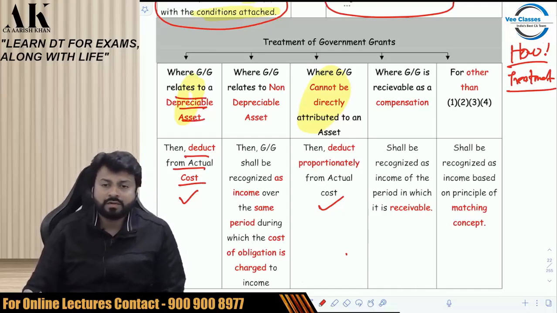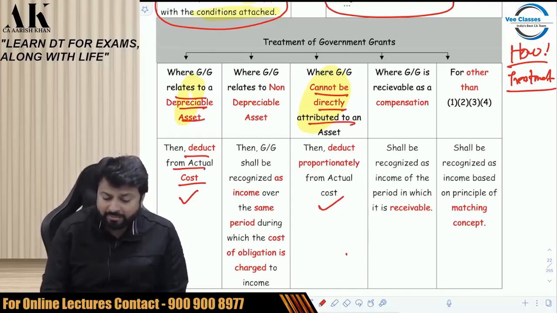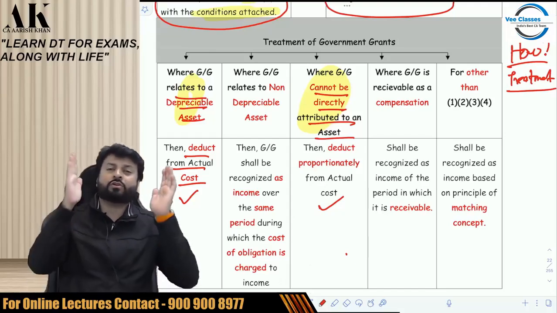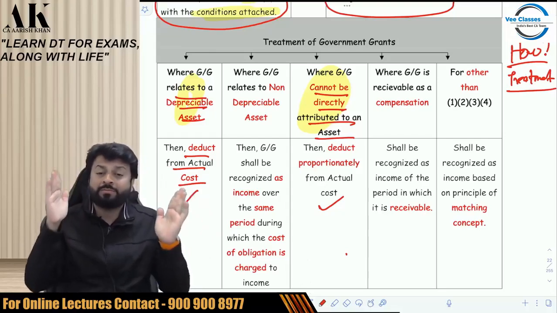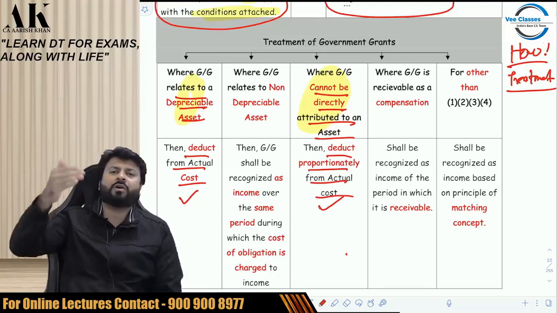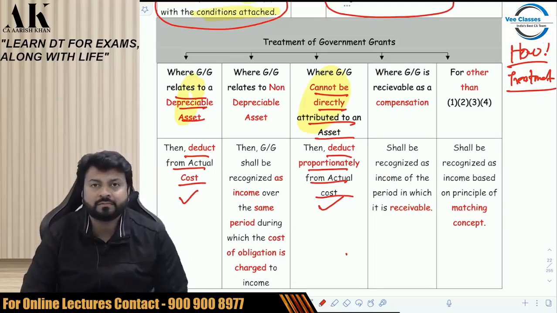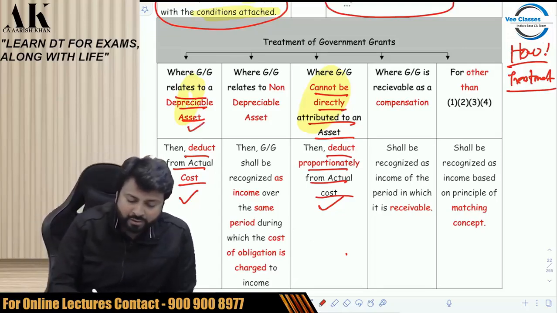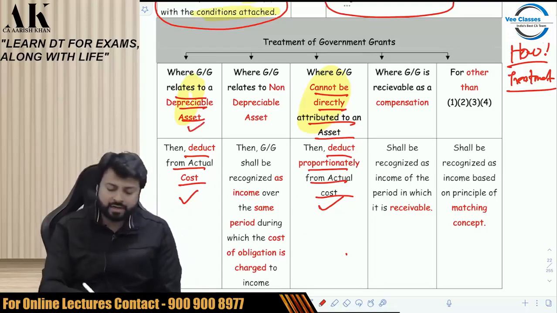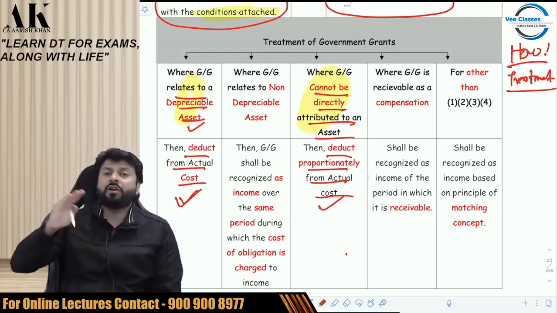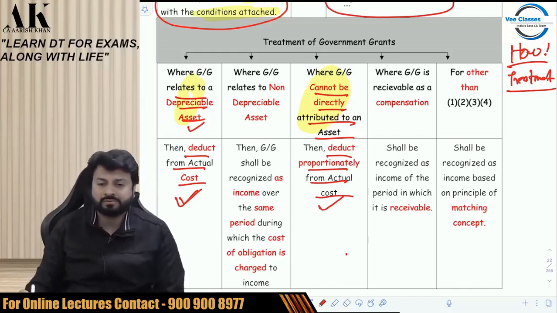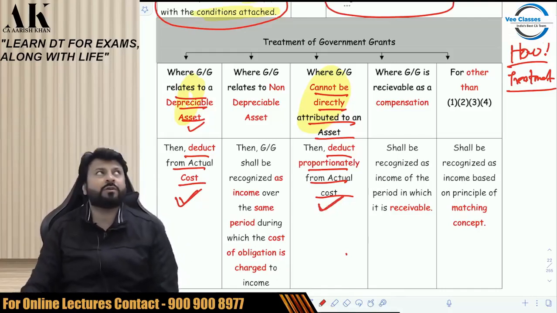Actual cost, where a government grant cannot be directly attributed to a single asset. If a grant is not for one asset but for a group of assets, then deduct it proportionately from the actual cost. You have to deduct from all the assets proportionately. So if the government grant relates to a single depreciable asset, then reduce it from that asset. If it is for a lot of assets, as we have seen in the example we noted down, then you have to reduce it proportionately from all the assets.